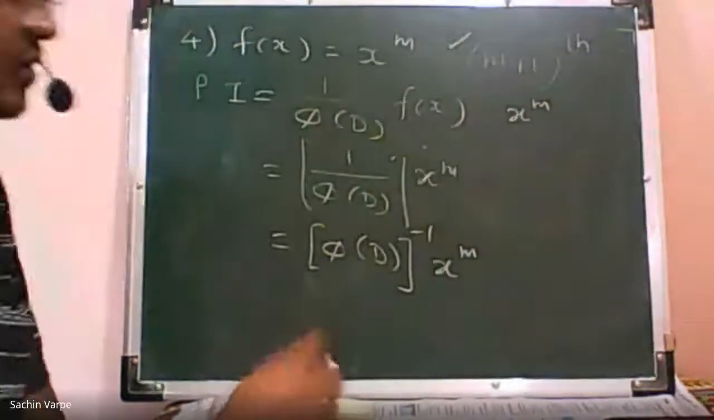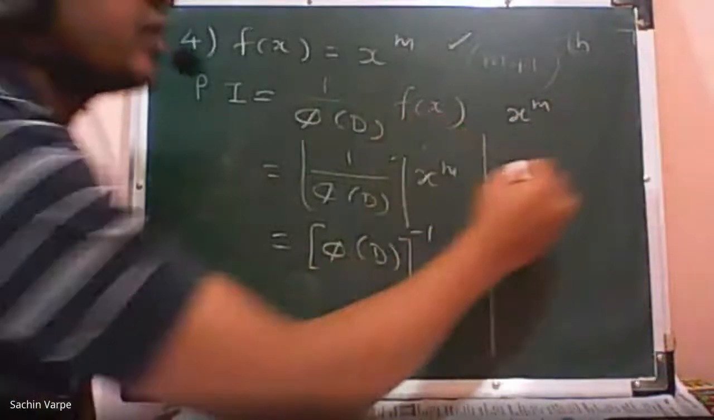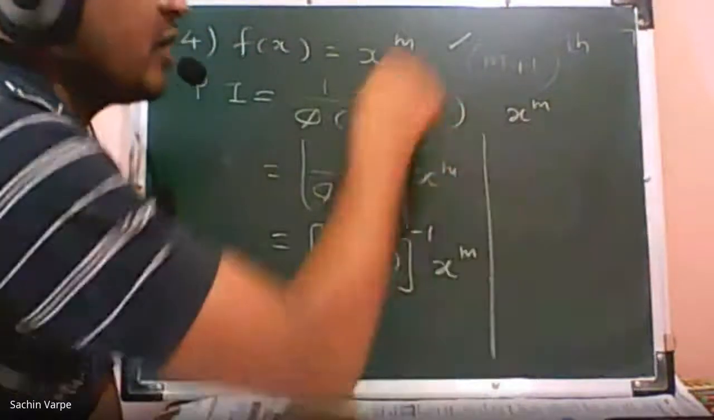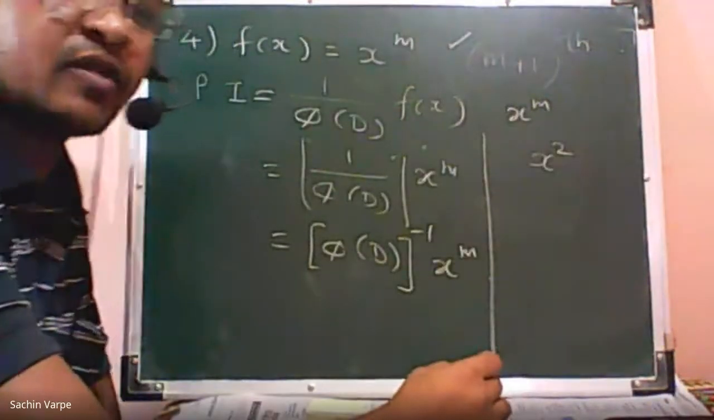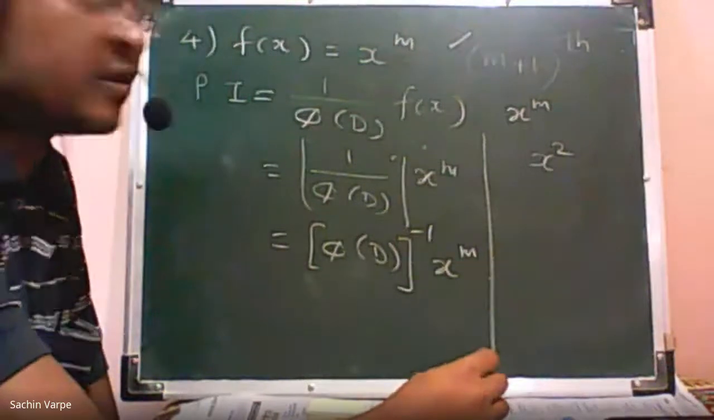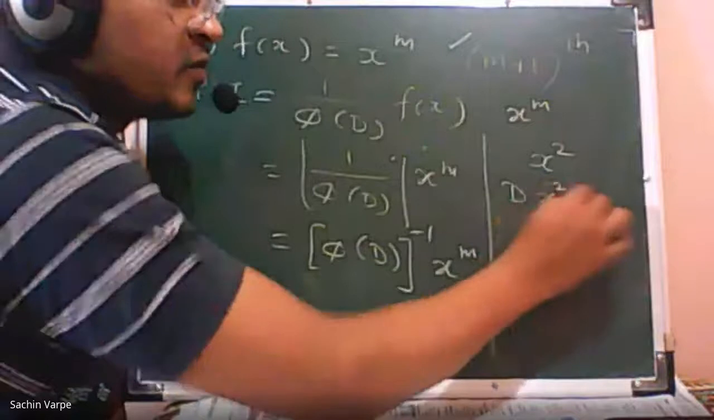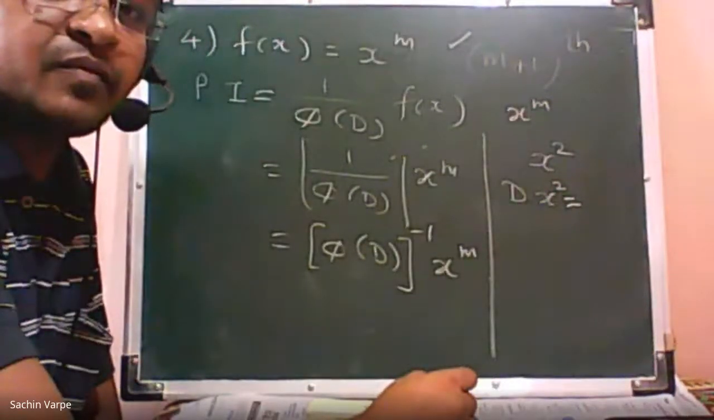So what this line says, please note this: suppose we have a power of x equal to 2, that is, the function f of x is x square. Then what is d of x square? Reply please. 2x. D means derivative, so that is 2x.